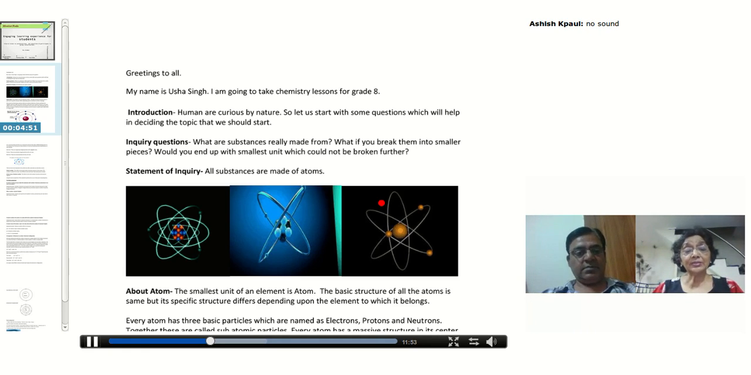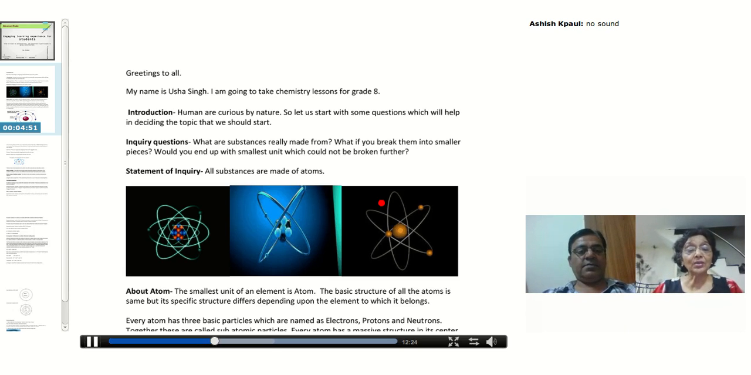Now the nucleus is massive. It means that these particles have mass. So each proton has unit mass, each neutron has unit mass. So the total number of protons and neutrons which are present in the nucleus make the mass of the atom. Now the question is, what about electrons?